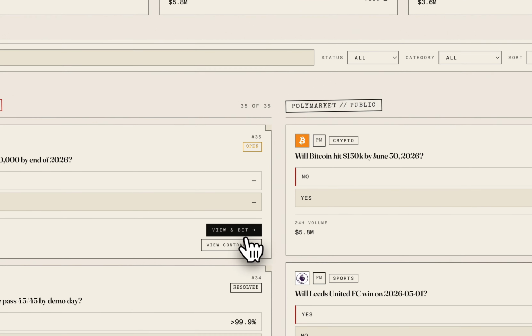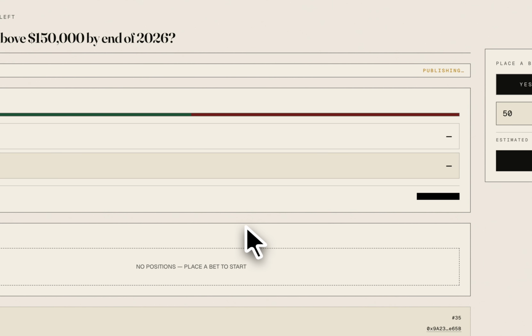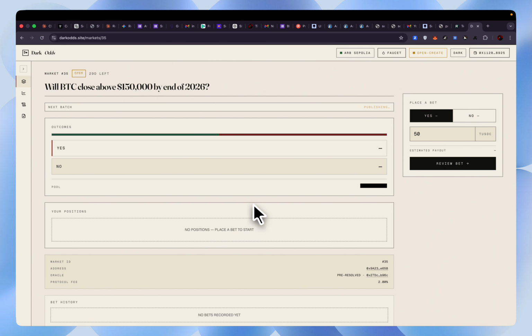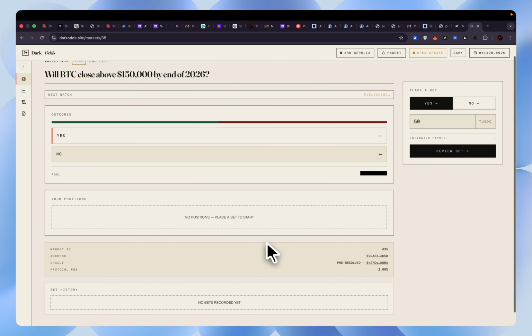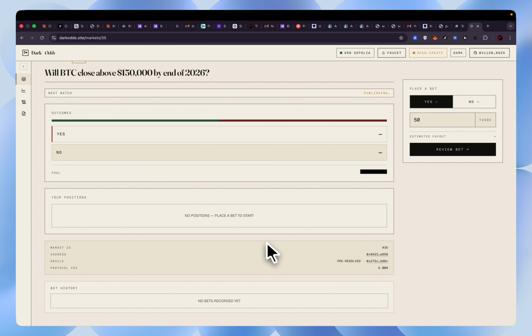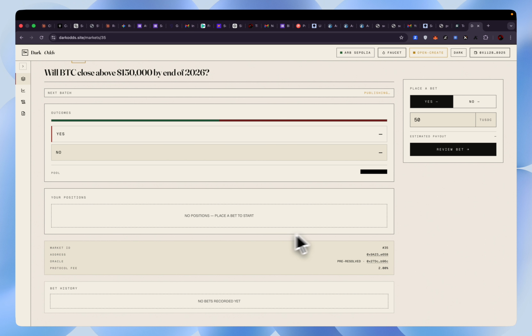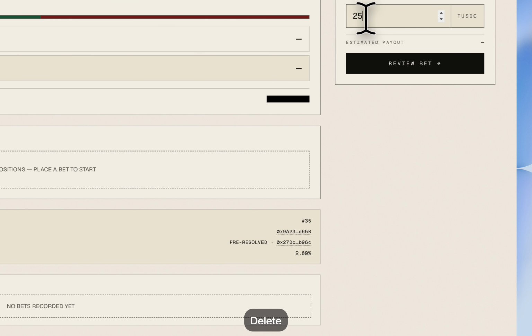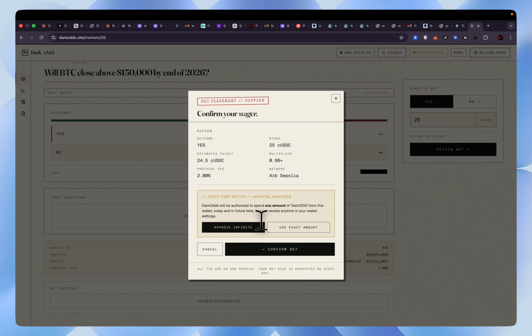Alright, so I want to bet on this market: Bitcoin closes above 50,000 USD at the end of 2026. So I'm going to wrap test USDC into our confidential token, and that's cUSD. The amount gets encrypted by the iExec Nox before it touches the chain. It's not visible on chain. I'll bet 25 on this now, and you see the encryption and the whole transaction flow here.